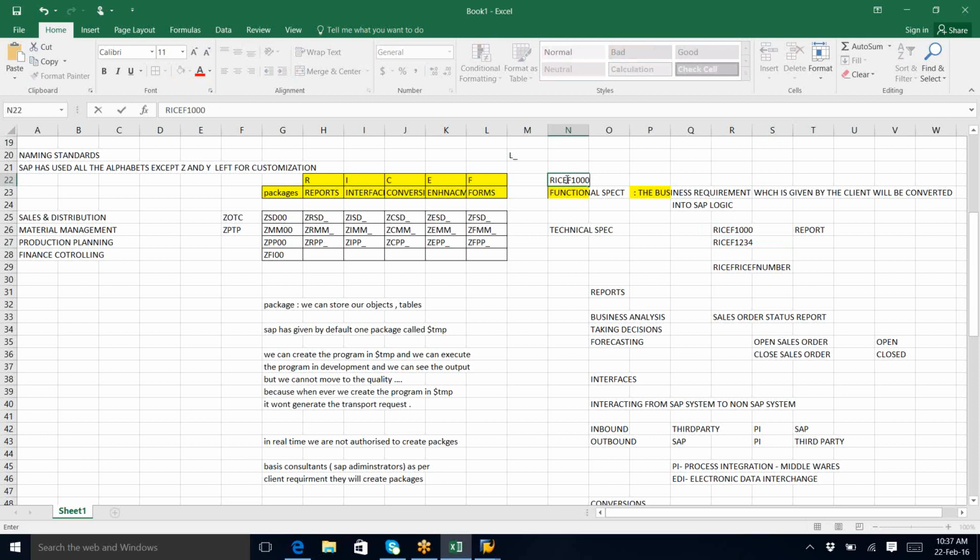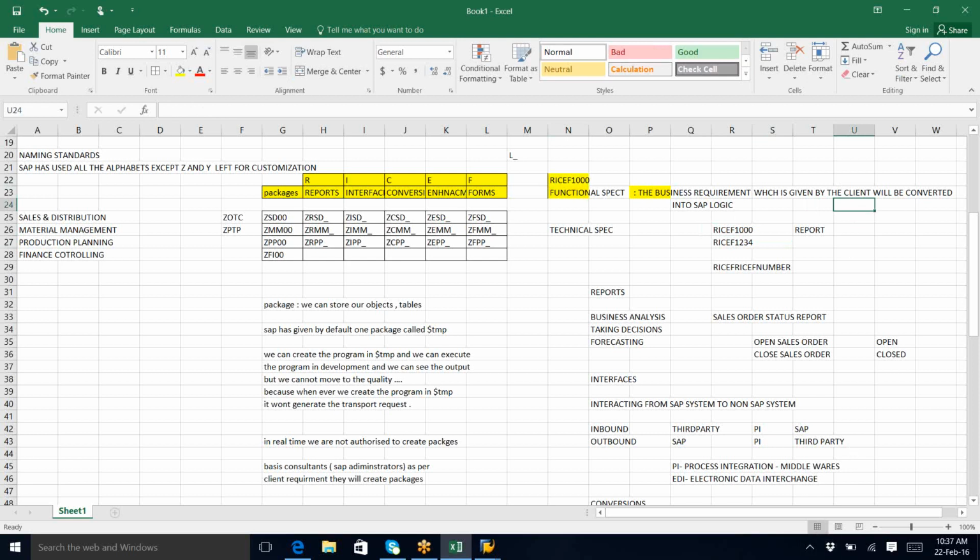This RISEF number is also given by the client. This is a tool where the client will store these for their reference, because they cannot talk about what is sales order status report, what is document report, what is finance report. With the RISEF number, that is the reference for them actually.